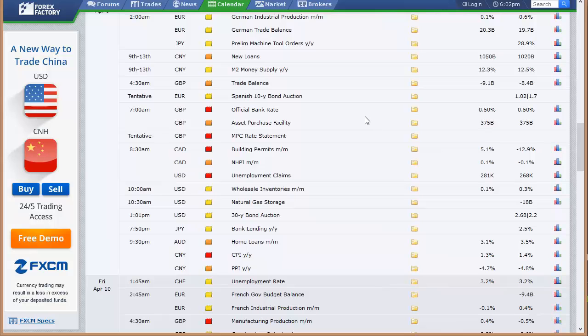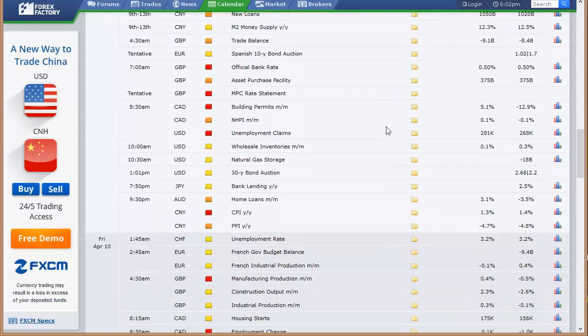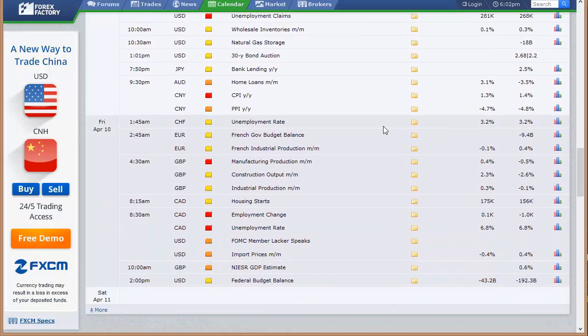China's new loans and M2 money supply. Trade balance out of the UK. Spanish 10-year bond auction. We have a rate announcement out of the Bank of England. Building permits out of Canada. Unemployment claims, that's the weekly number here in the U.S. Wholesale inventories, natty gas, 30-year bond auction, bank lending, home loans out of Australia, CPI and PPI out of China.